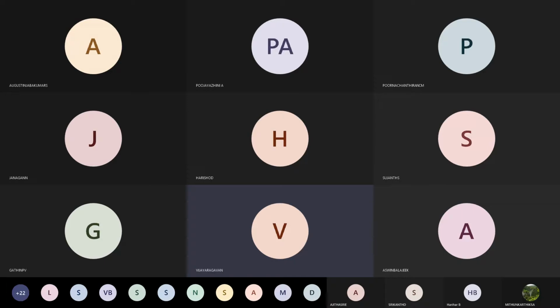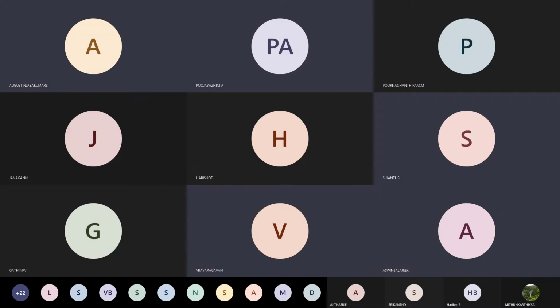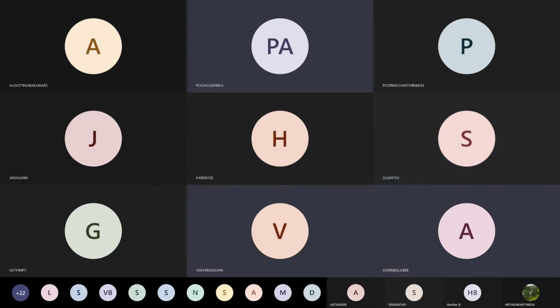Now we are going to see about the axis graphs. Have you studied graphs in maths? How many axes are there in a graph? Sir, two axes, sir. X-axis and Y-axis.